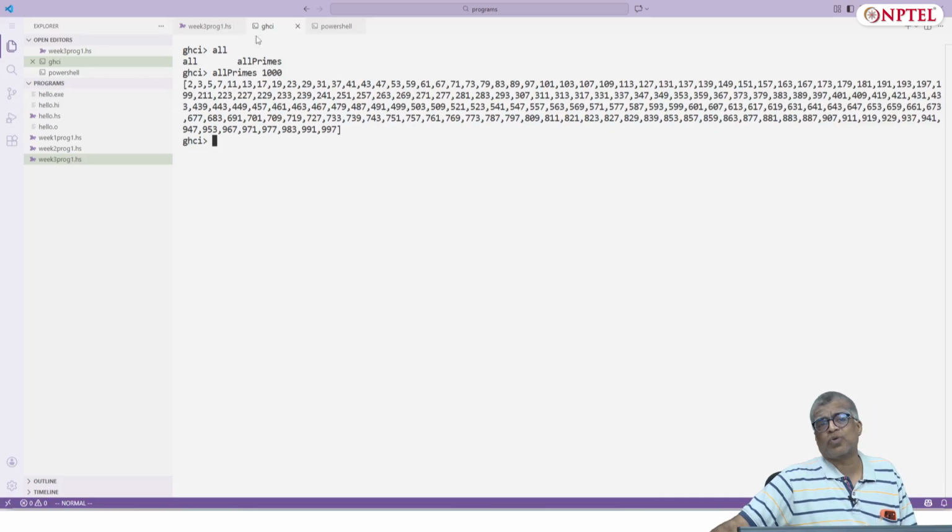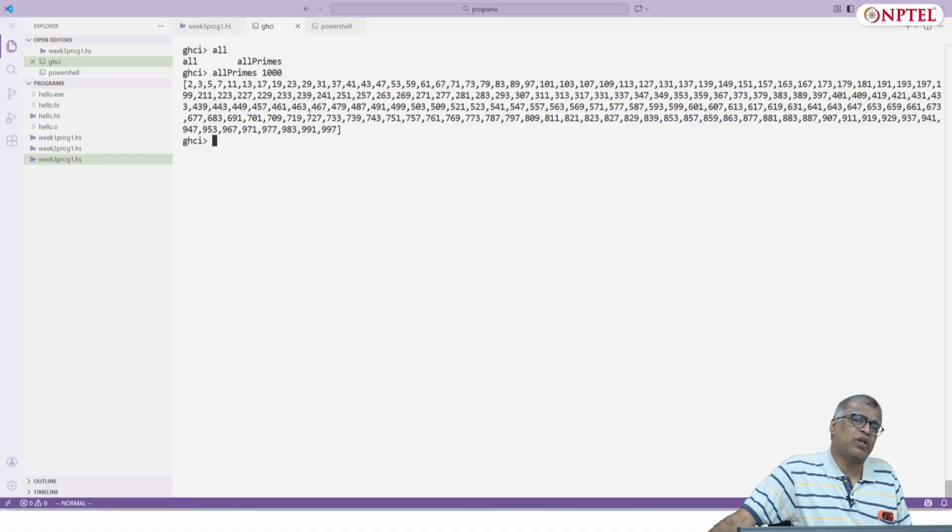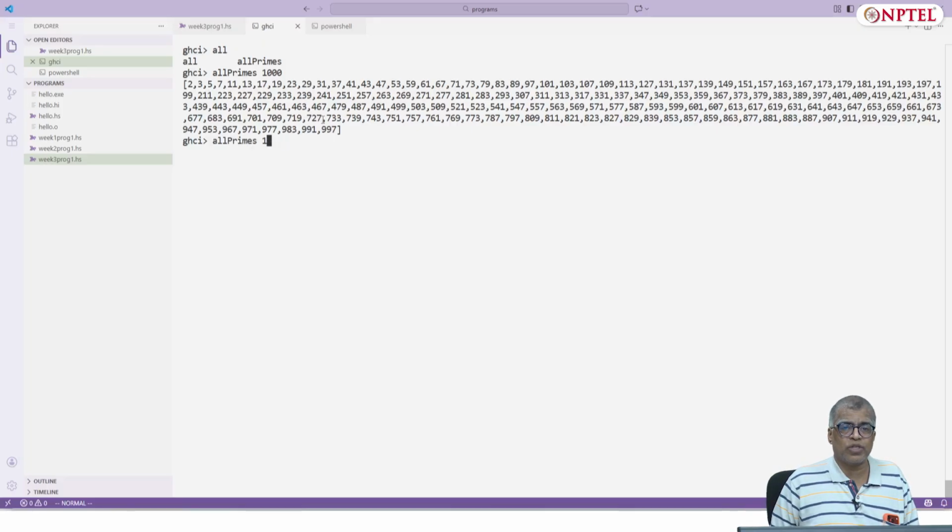We will see a much cooler way of generating all primes later, but for now this is a quick way of generating all primes till some reasonable number, even till 10,000 it should work fine.